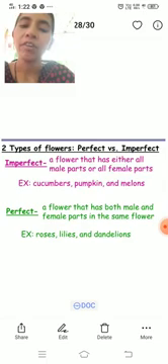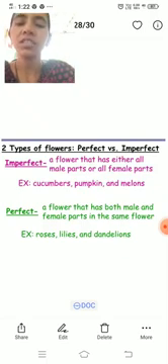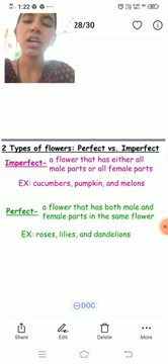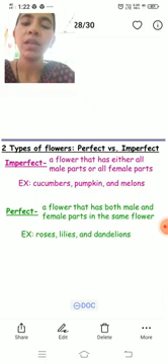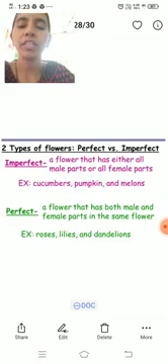The second one is the perfect flower. A perfect flower means a flower that has both male and female parts. The flower consists of both ovary and stamens. This type of flower is called a perfect flower. For example, roses, lilies and dandelions. So these are the two types of flowers. Imperfect flowers consist of either male parts or female parts only.